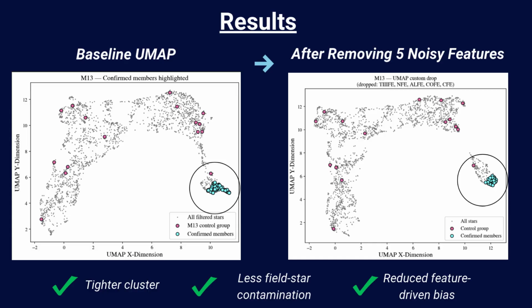As you can see, the confirmed cluster becomes noticeably tighter, meaning the known cluster members group together more consistently. There is less contamination from nearby field stars, and the separation is much clearer. Importantly, we observed the same pattern across all three globular clusters, suggesting this wasn't unique to one dataset but a consistent effect of feature selection.